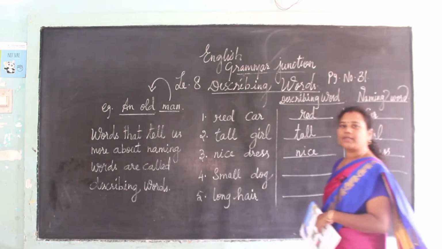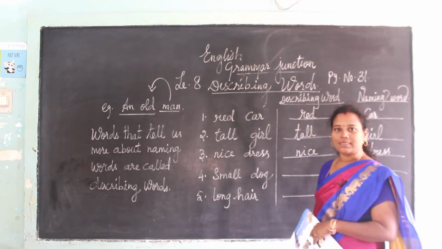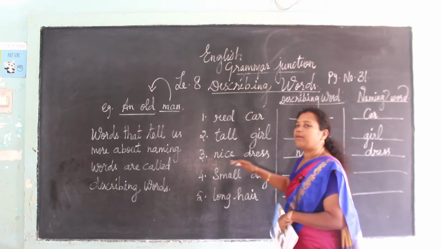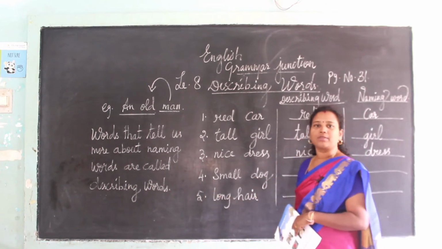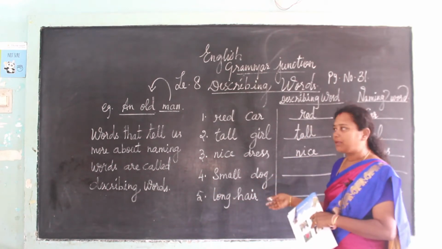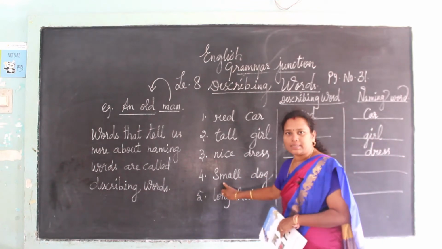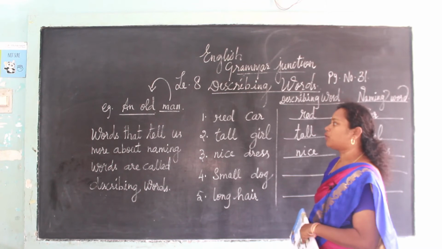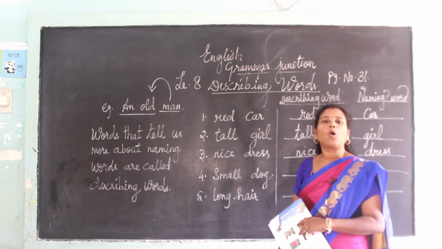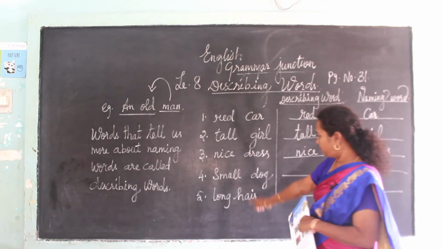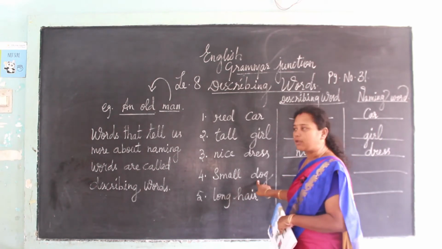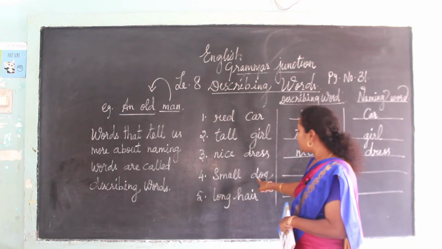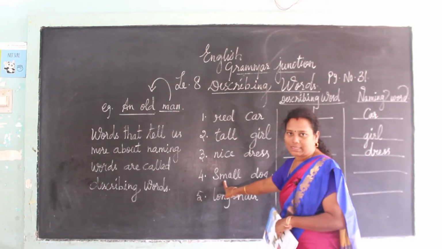Is it easy, students? Yes, adjective is very easy, isn't it? You have to see what is the naming word over there and what the naming word is describing. Okay. What is describing the naming word is called a describing word. So what is the definition for this? Words that tell us more. Okay. Dog is a naming word. So it is describing how it is looking.